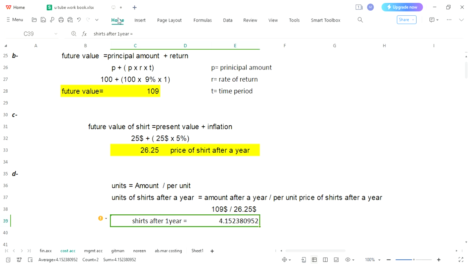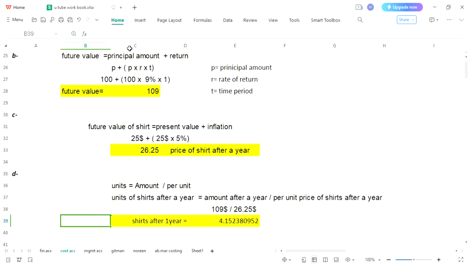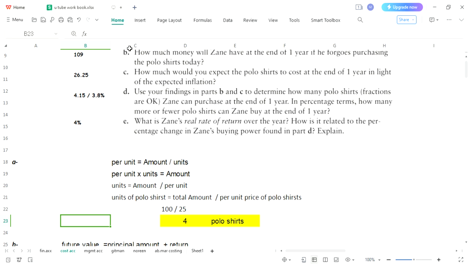Now you will be wondering how we can purchase 4.15 shirts, as shirts can be 4 or 5. So look over here at what we have been instructed: how many fewer shirts. Look over here, fractions are okay.